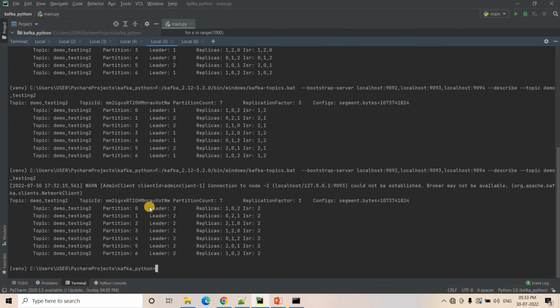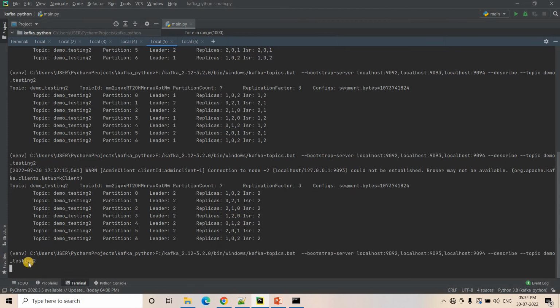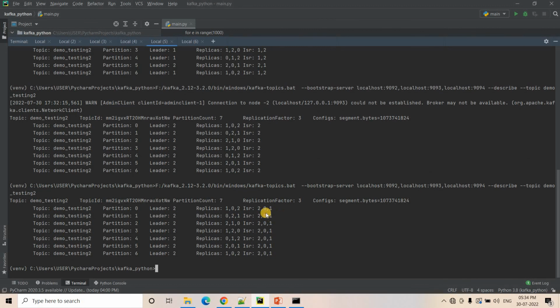So what would happen is that currently for all the partitions the leader is present on our server 3, which has ID 2. But this should not happen. Eventually that load should be distributed among all the running servers, like server 0 and server 1, and the in-sync replica should change from 2 to 0, 1 and 2 because all the servers are now running. If I run this describe topic once more, here you will see that the in-sync replica became 2 1 0 because all the servers are now running.